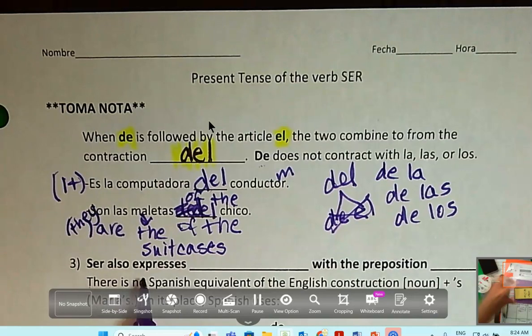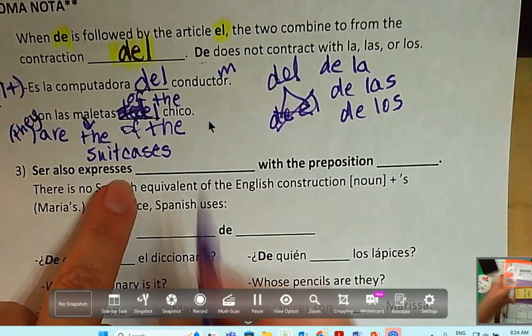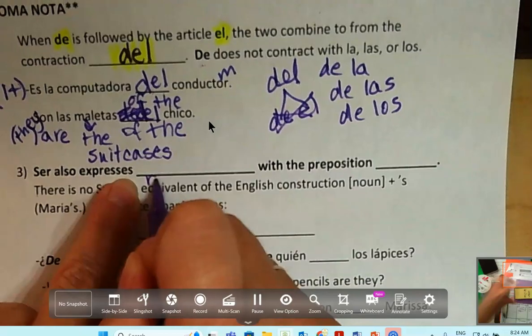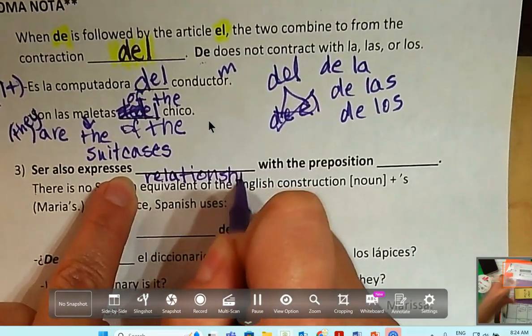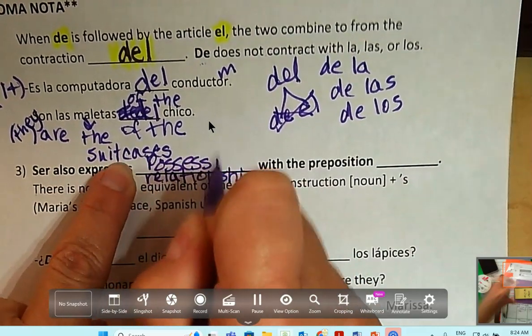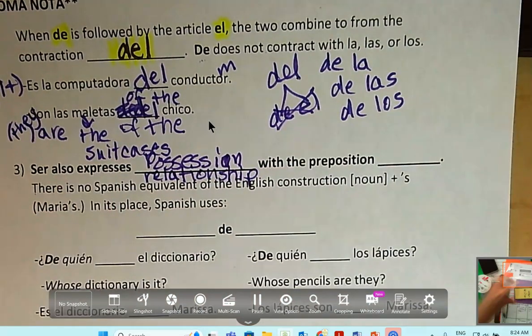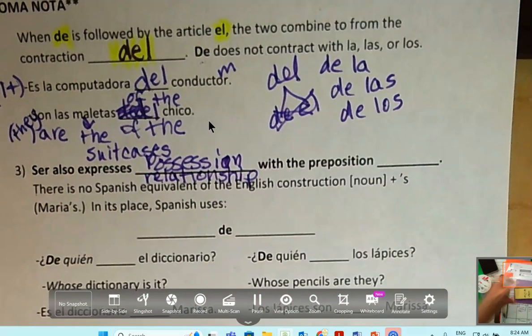Okay, ser is also going to express one more thing. Do you remember? Relationship, right? Okay, so those of you who learned that as relationship, go ahead and put that in there. I teach it as possession. Who owns something? Who possesses it? To whom does it belong?